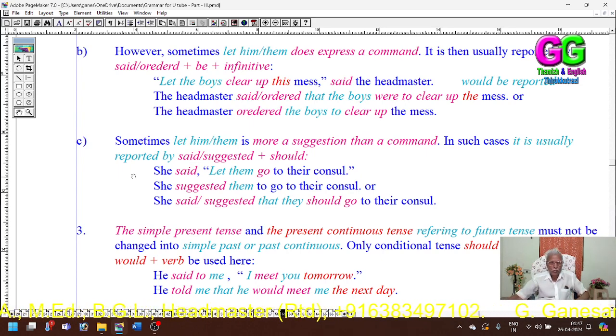She said, "Let them go to the concert." She suggested them to go to the concert. That is imperative form. She said or suggested that they should go to the concert. When it is used in a statement, "should" should be used as the auxiliary verb.